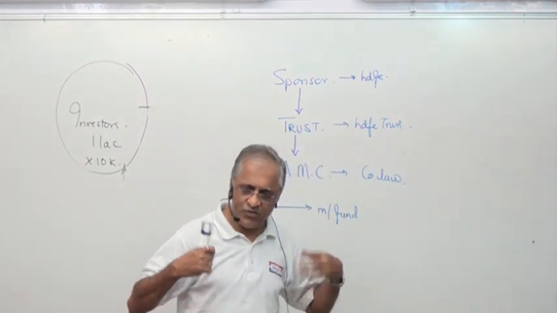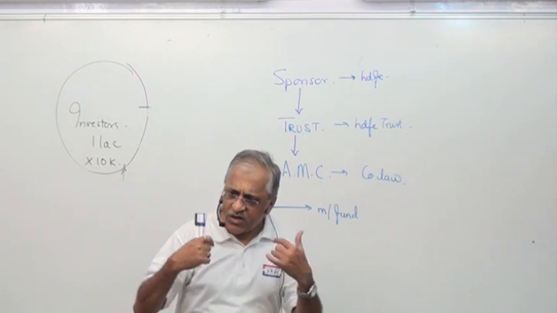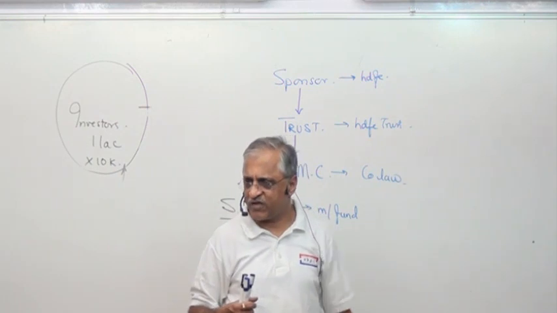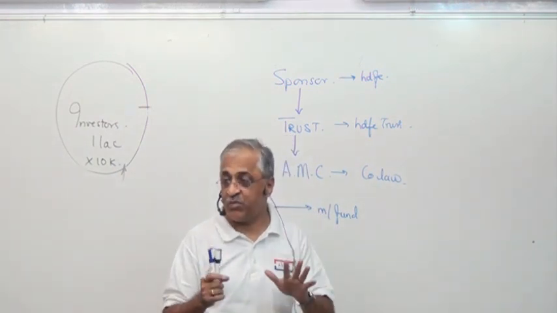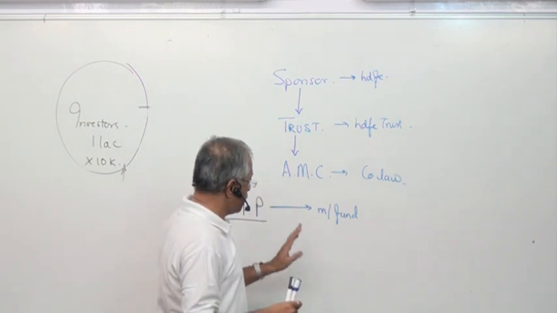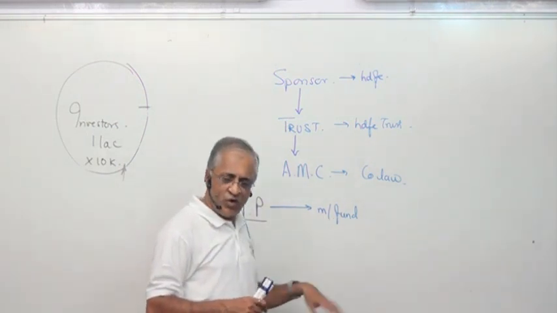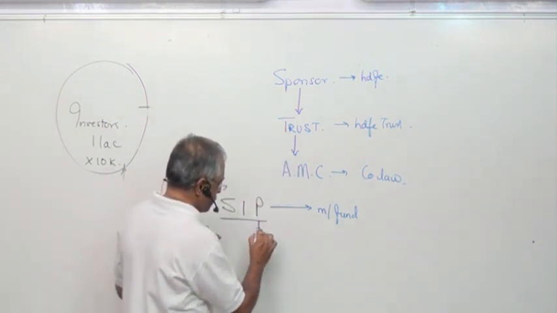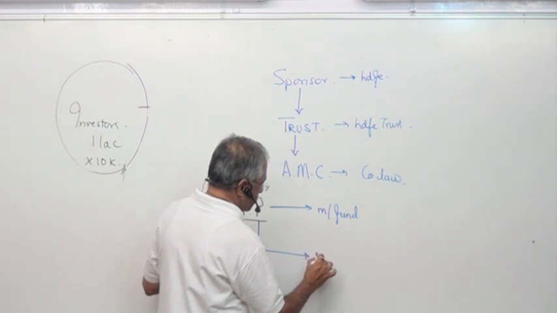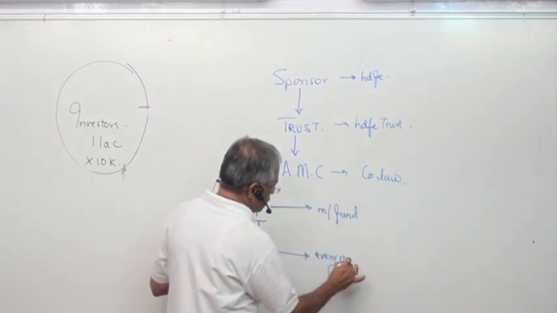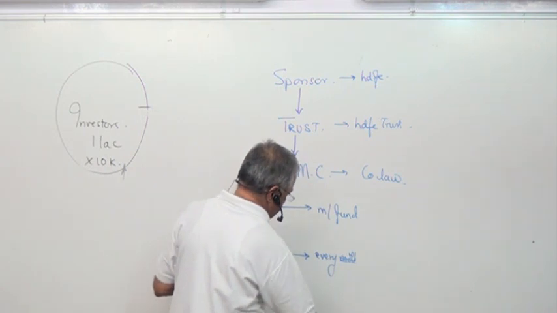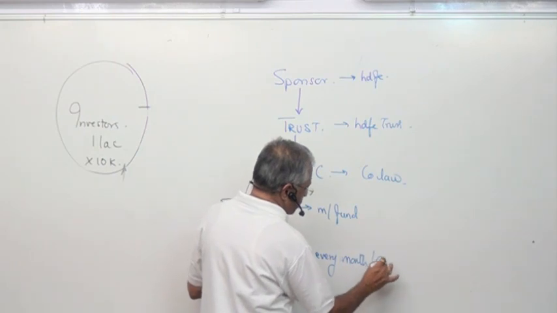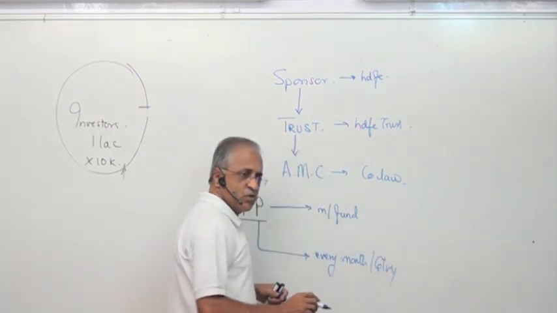Investment. And a mutual fund gives you returns after a time period. Don't imagine today you invest and tomorrow you will get returns. It takes time for this. A span of 2-3 years is minimum required. Like this, if you don't like mutual funds or you have got knowledge of the market, then do it the other way. We'll use this terminology. SIP, every month, or whatever you want, every month or every quarter, half yearly, whatever.